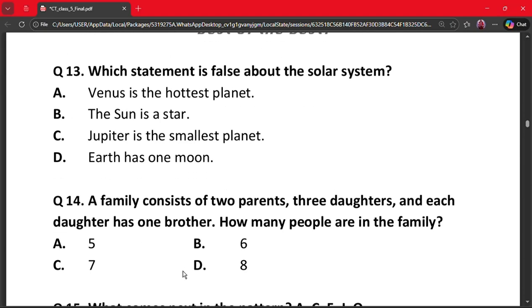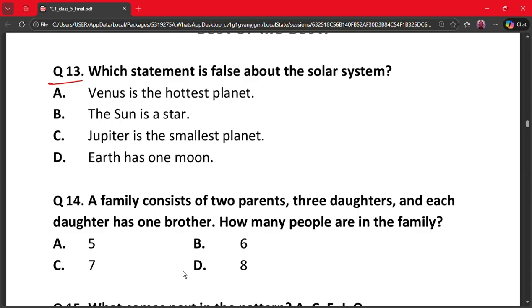Our next question is question 13. Which statement is false about the solar system? A. Venus is the hottest planet. B. The sun is a star. C. Jupiter is the smallest planet. And D. Earth has one moon.